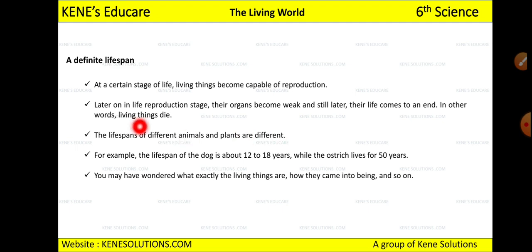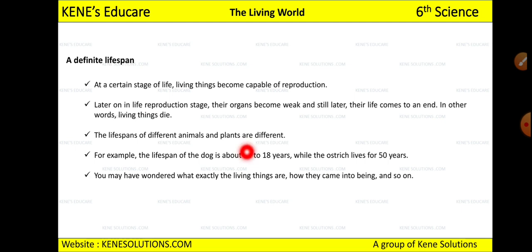See, a definite lifespan is another characteristic of a living thing, because non-living things will not have a definite lifespan. If you bring a football, what happens? If you are using it properly and if you have brought a good quality football, you can use it for 1 to 2 years, or if you are keeping it just in a cupboard, it will be there for how many years you want to keep it. But it doesn't happen with plants, animals and human beings. Okay, so we all have a definite lifespan, we will die one day. That is what is called a definite lifespan.